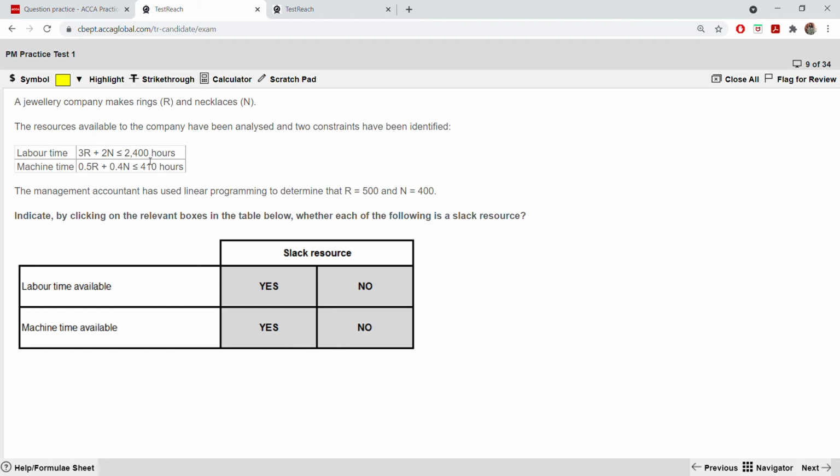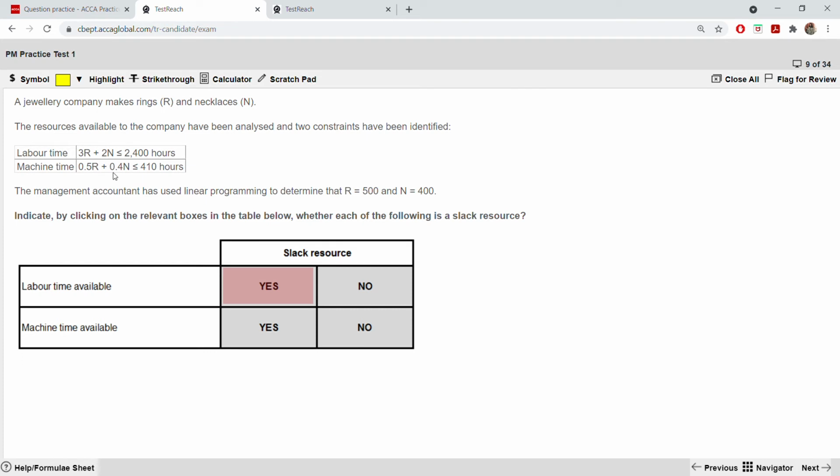So that means what? There is a slack of 100. Okay, there is a slack. So yes, for labor time there is a slack. Okay, slack means you are having less than this, less or equal to this. The difference is known as slack. Not utilizing exactly 2400. There is a slack. Okay, 2300. Now let us go to the machine hour and see.